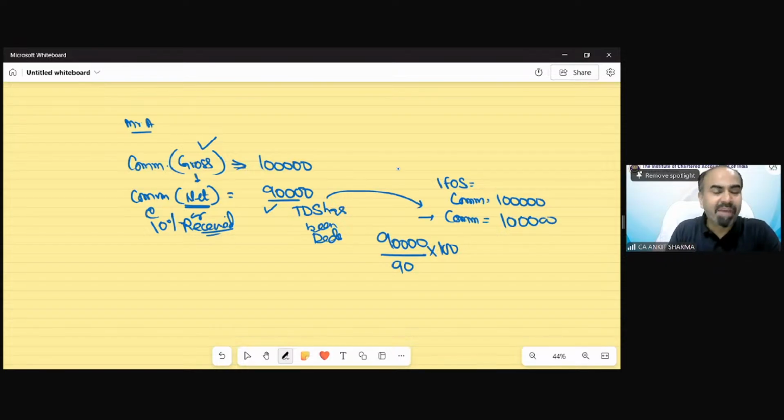In the same way, suppose in the question, lottery winnings received 70,000 has been given.